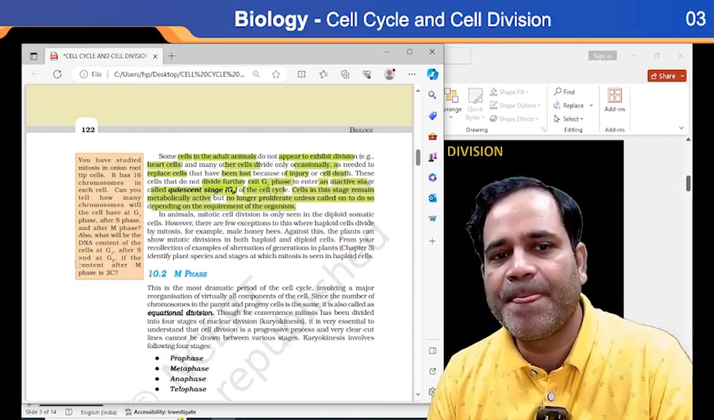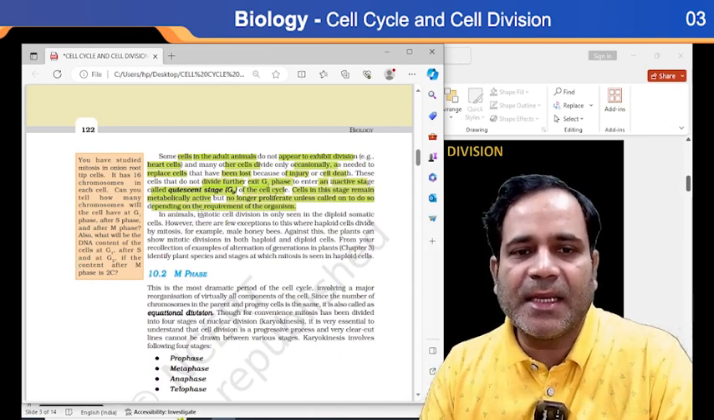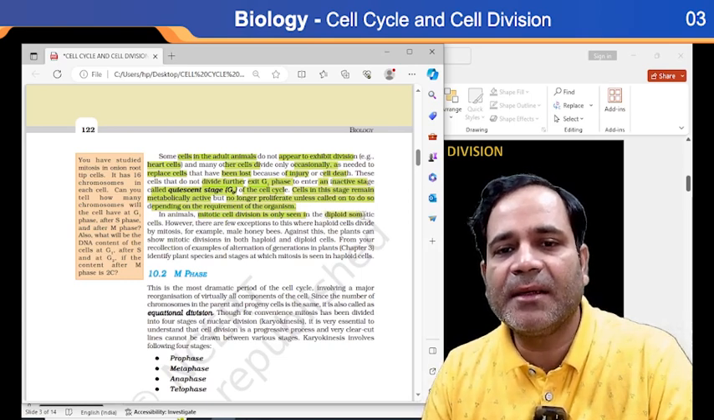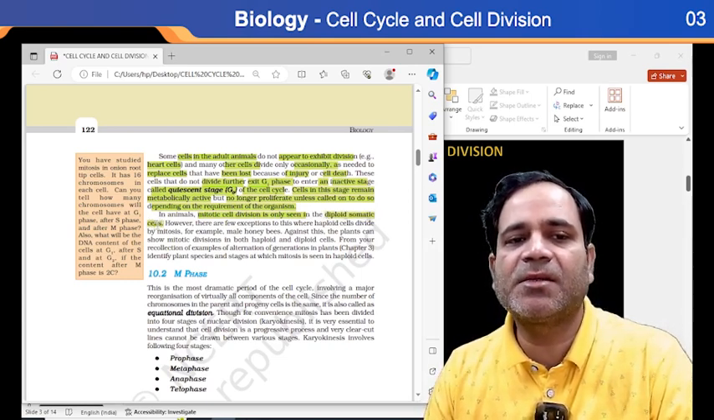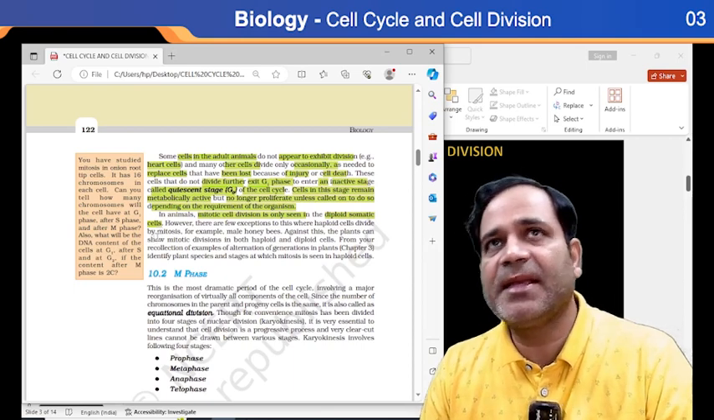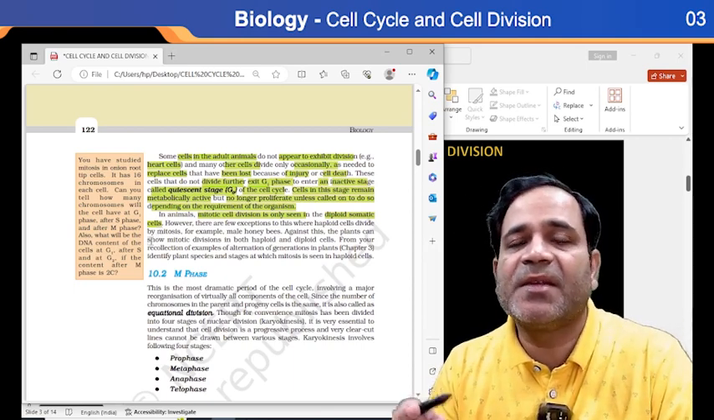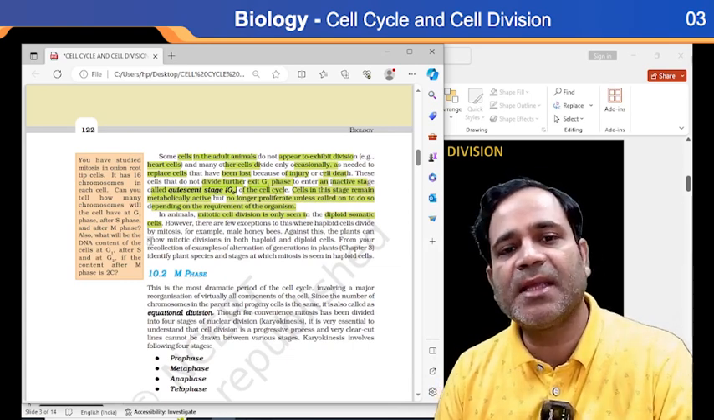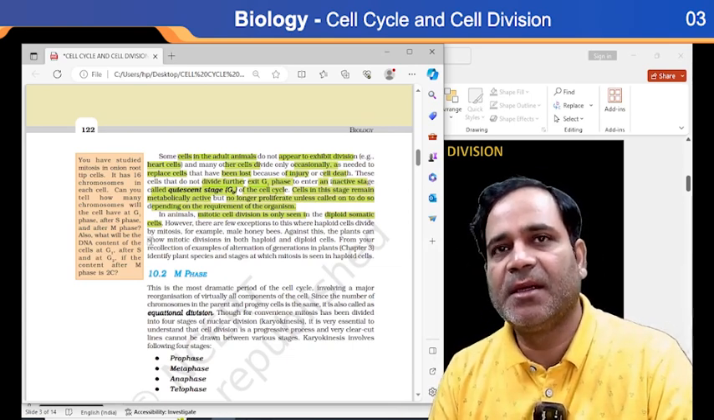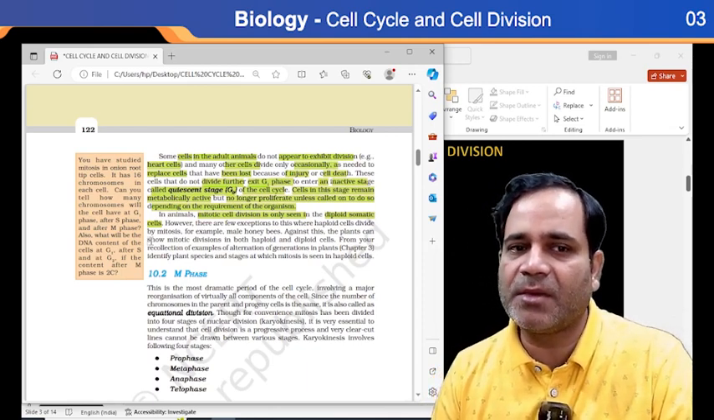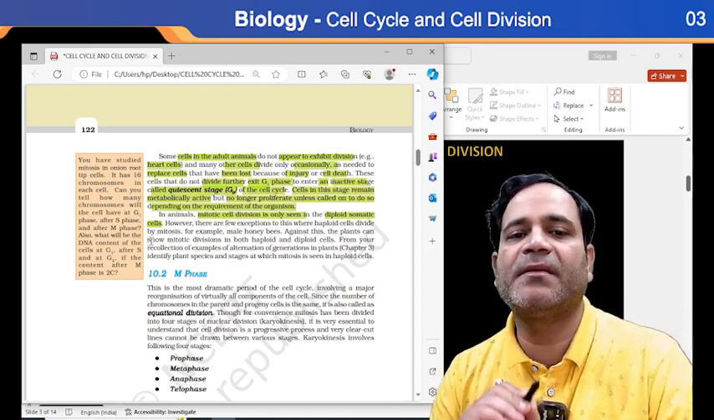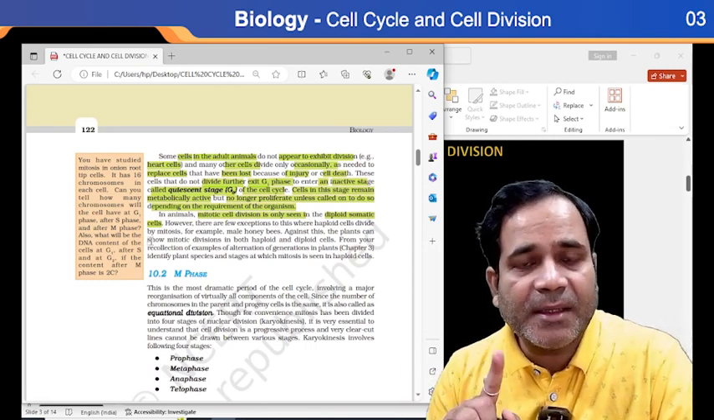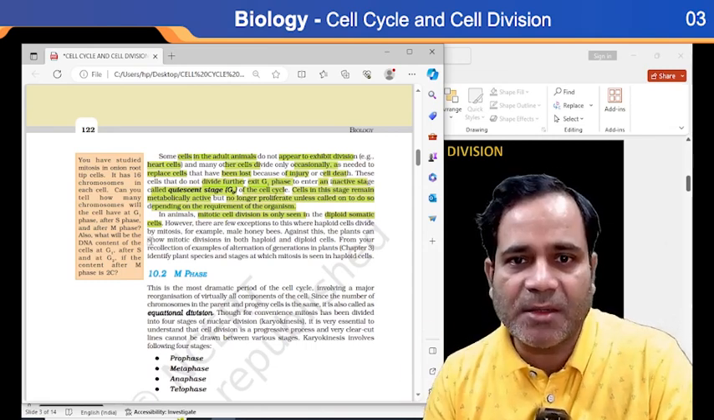Getting my point? In animal cells, mitotic cell division is only seen where? In a diploid somatic cell. Somatic cell is also called a body cell. So which division will take place in a somatic cell of an animal? Mitotic cell division. So in animal cells, mitotic division takes place in a diploid cell, that is, a cell with a double set of chromosomes.